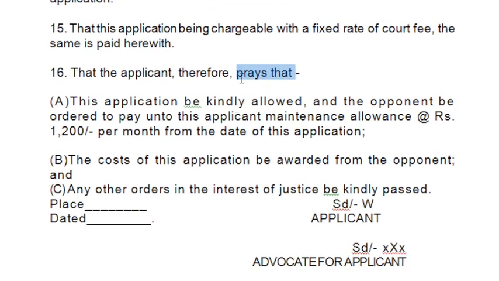Then you have to mention the prayer. Now the wife prays. What does she pray? She says that per month she requires this much amount of maintenance. You can change it to your desired amount. The cost of the application be awarded. That means whatever expenses have been incurred by the wife for filing this application, that amount must be given to the wife by the opponent.